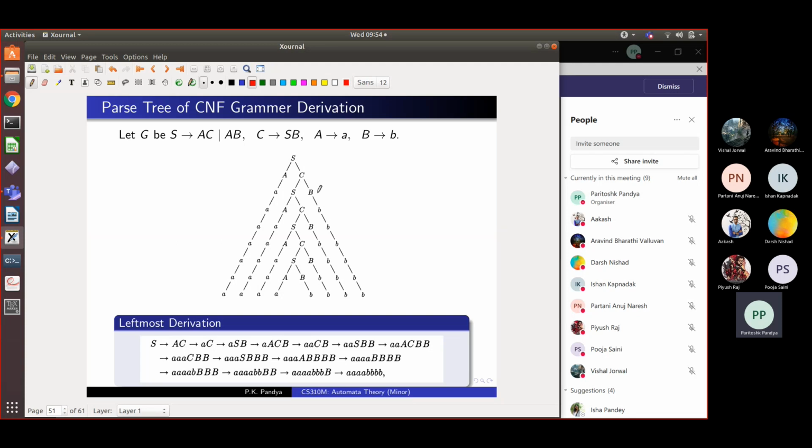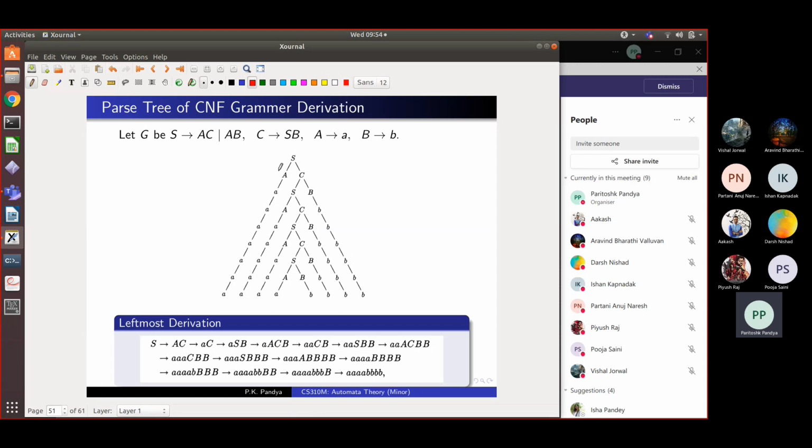But that choice doesn't matter. You are doing some substitutions before and some after, but you can derive the same thing irrespective of the order in which you open up non-terminals. Okay, this is the key property of context-free languages. The order in which you open up non-terminals doesn't matter. You can do it in any order, right?